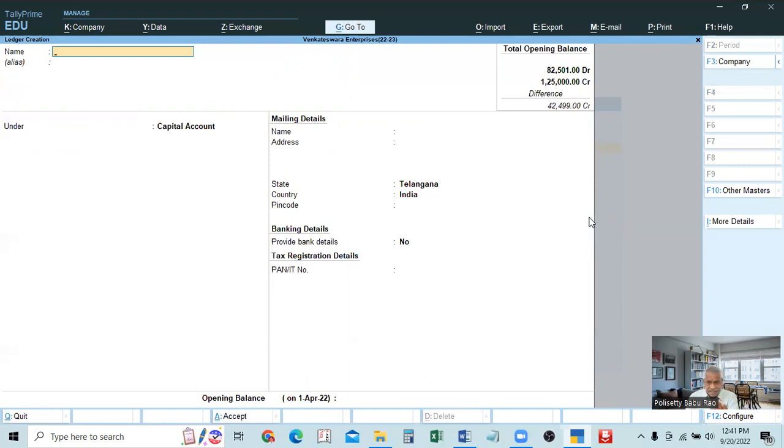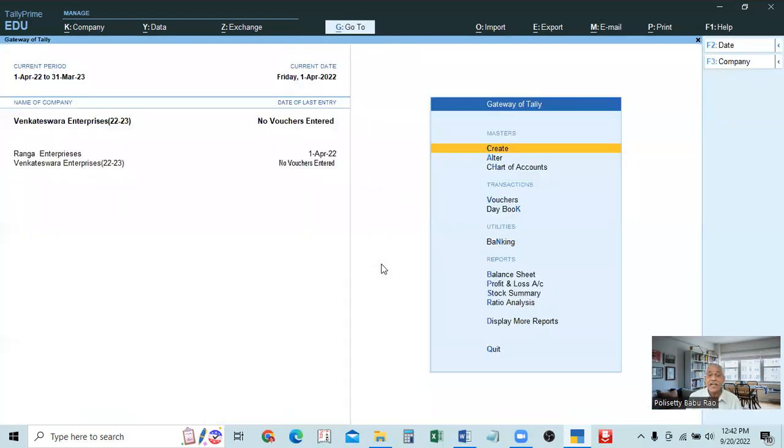Just after creating one ledger, again it will go back to the name column on the top to create the next account. That's all, only one we can do. We cannot see what accounts are created. Our work is only to create the ledgers. That is the only work in this create button.